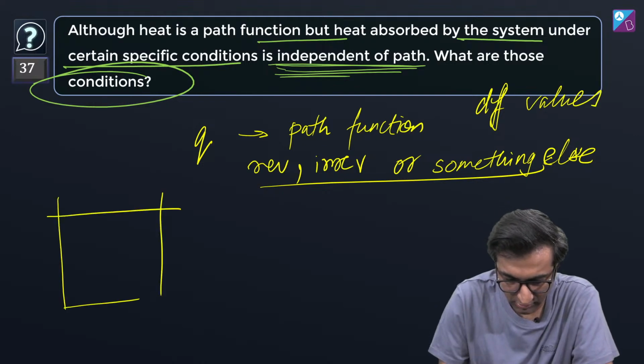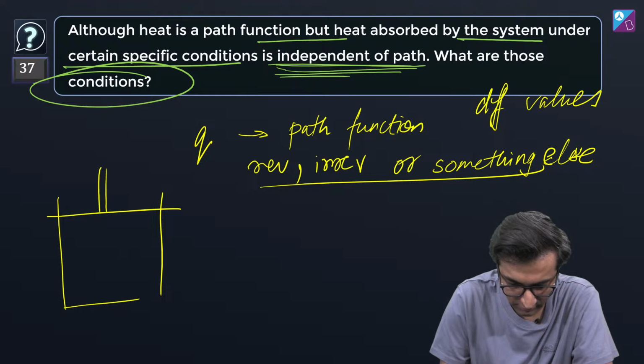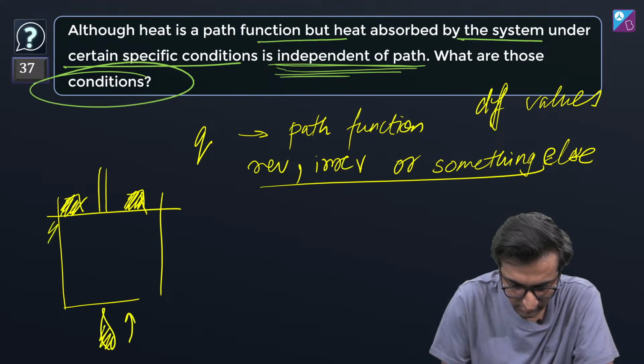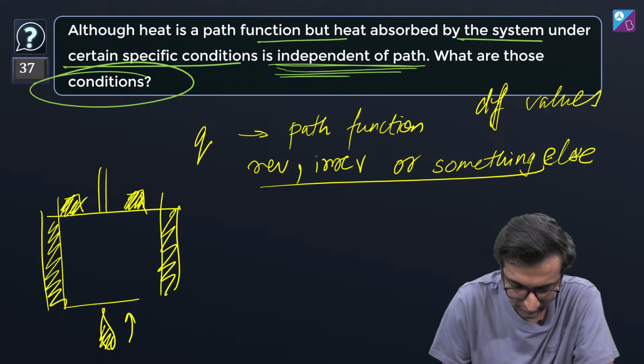Check this out. Now, if I fix the volume and I'm heating from here, this is all thermally insulated. Matlab ki nothing goes out of here. Just heat can come in from this wall.